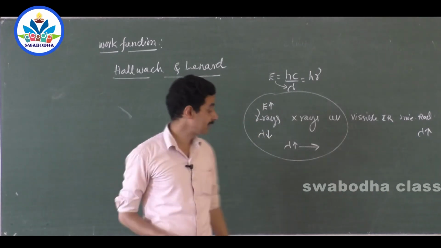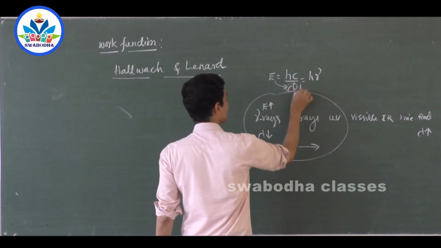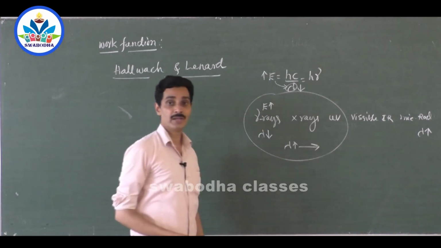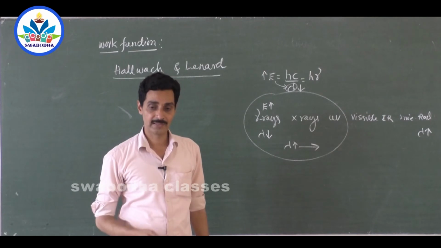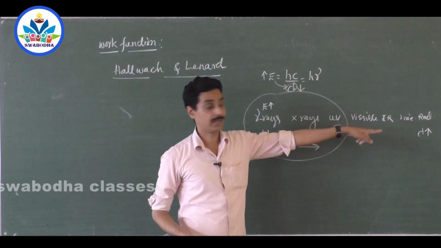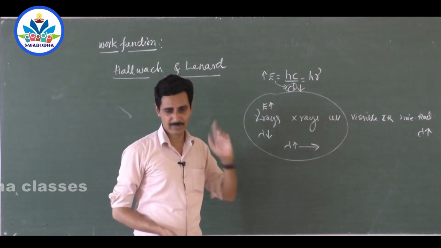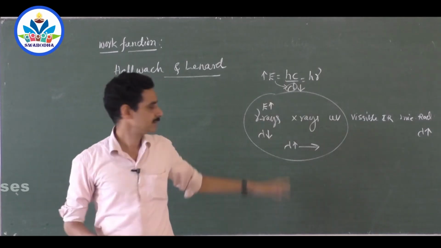So you have to keep on increasing the energy, decreasing the wavelength. As wavelength is decreased, energy keeps on increasing, remember. As wavelength is decreased, energy keeps on increasing. So decrease the wavelength, increase the energy. That is the higher wavelength spectrum, and this is the lower wavelength or higher energetic spectrum end. So this should be very clear, and every now and then I will be remembering this.